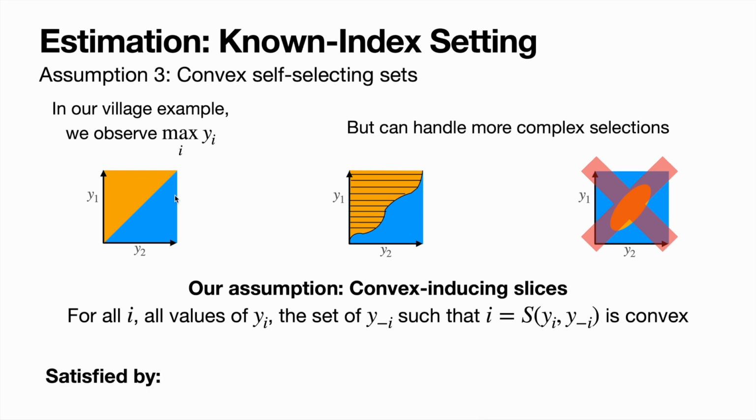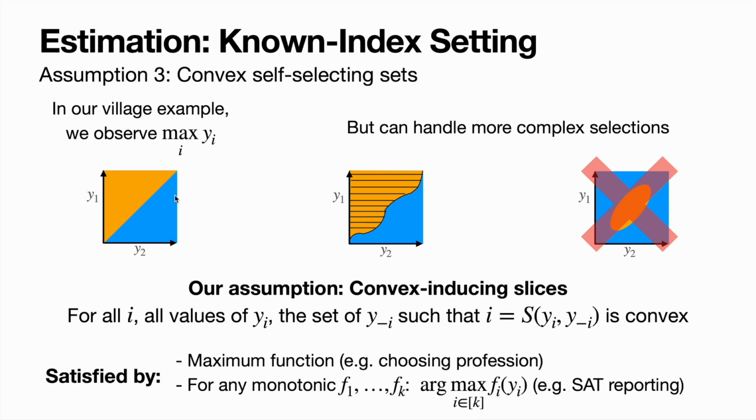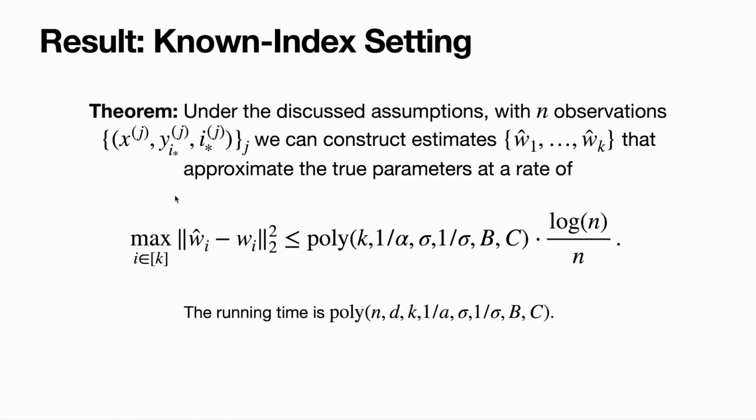And just to give a little more intuition here, things that automatically satisfy this assumption include both the argmax operator and also any selection function of this form, where we have some set of monotonic functions, we apply each monotonic function to its corresponding potential outcome, and then select the maximum of the monotonic functions. Now that we've established these assumptions, we can state our result a little more precisely.